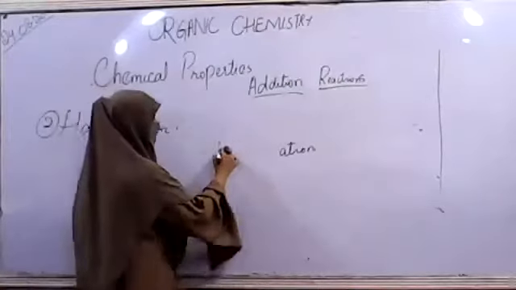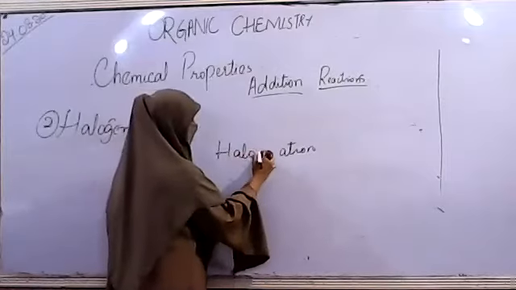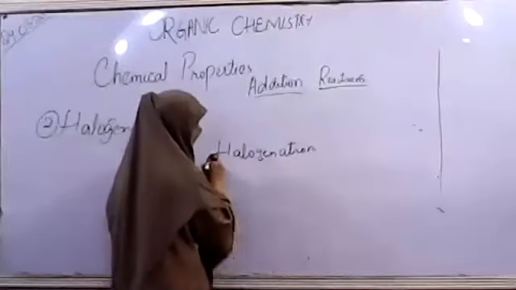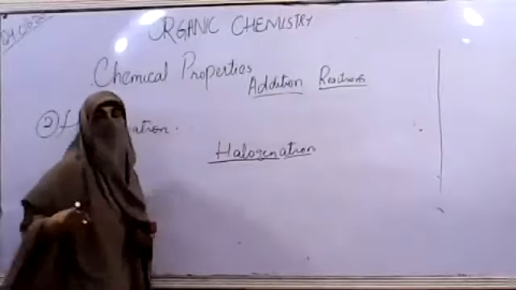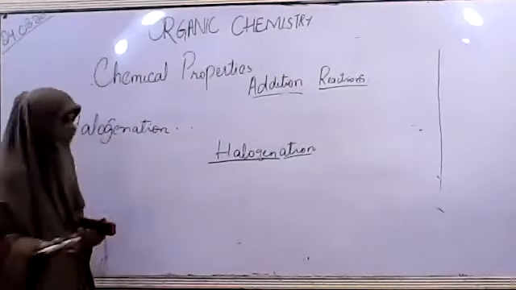If there is halogen, it means we are going to add halogens to the compound whose reactions we are studying.